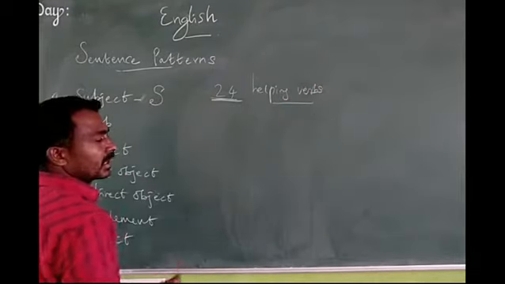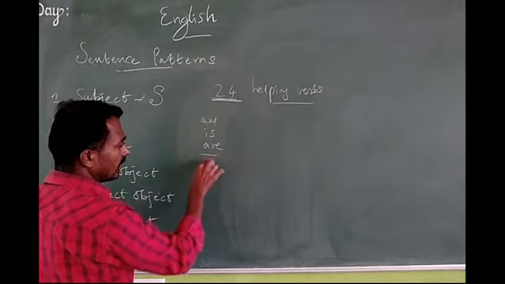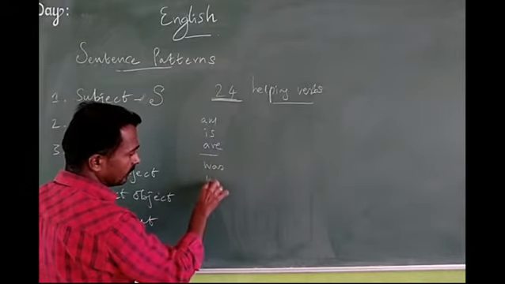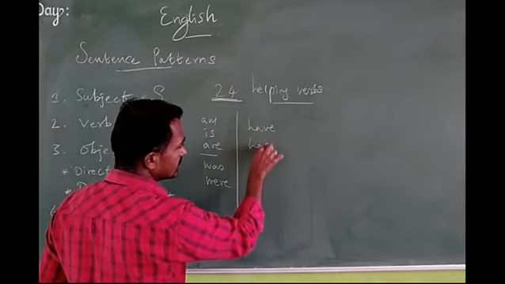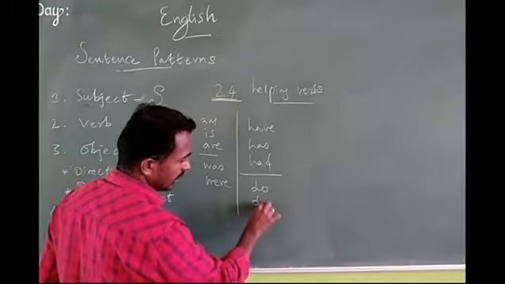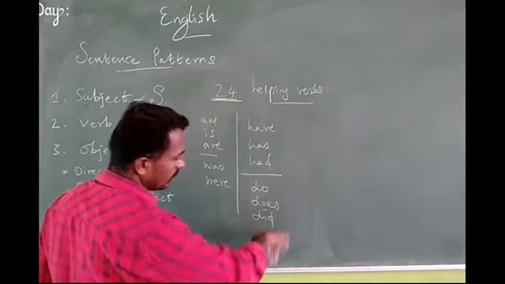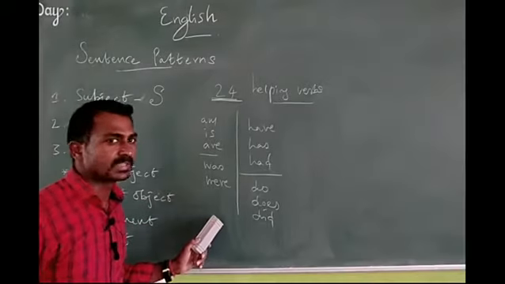See the same thing, helping verbs. What are they? Am, is, are, was, and were. And the remaining ones are have, has, and had. Then do, does, did. So how many verbs have I written on the board? 5 plus 3, 8 plus 3, 11 verbs I have written on the board.